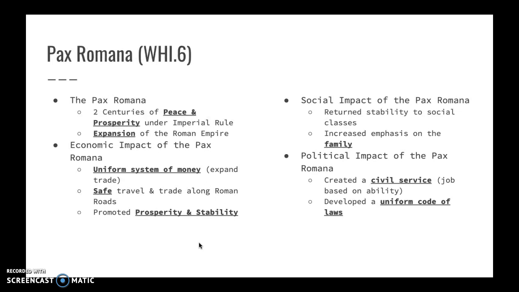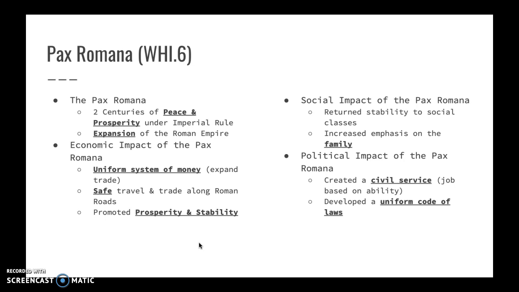In the Pax Romana, this occurs during the Roman Empire, during the rule of Augustus Caesar. The Pax Romana was centuries of peace and prosperity. It also led to the expansion of the Roman Empire all the way from Great Britain to India. During this time period, they did a lot of things to create peace.